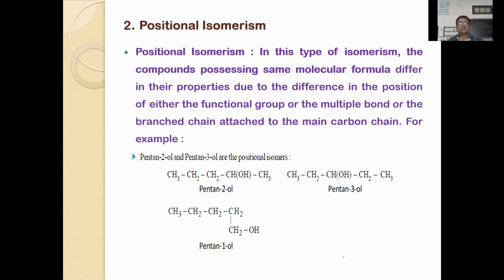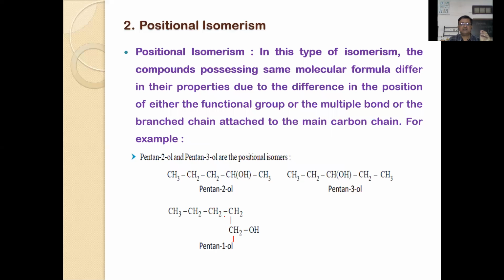The next type of isomerism is positional isomerism. Compounds having the same molecular formula but differing in the position of the functional group, double bond, or triple bond. So here you can take this pentanol compound, 1-pentanol.